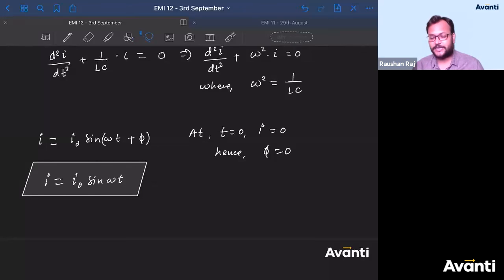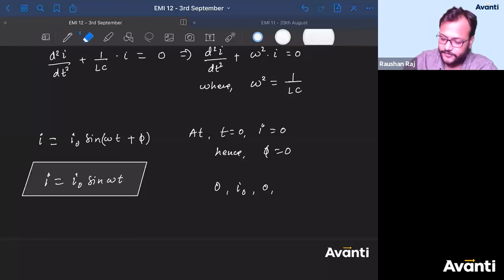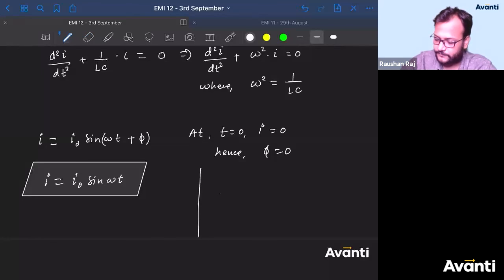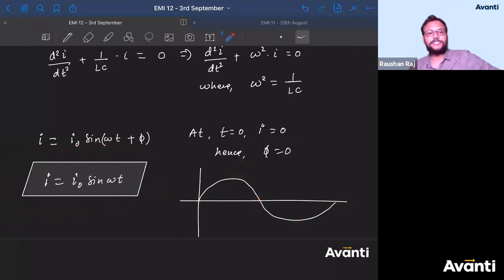So can I say that, guys, current will oscillate here? Current will start from 0, go to maximum current, then go to what? Minimum current, then again come back to 0, then again it will go like this. If you draw the I versus T graph, it will look like this: 0, I naught, 0, minus I naught, 0. So this is how the value of I will change inside the circuit.